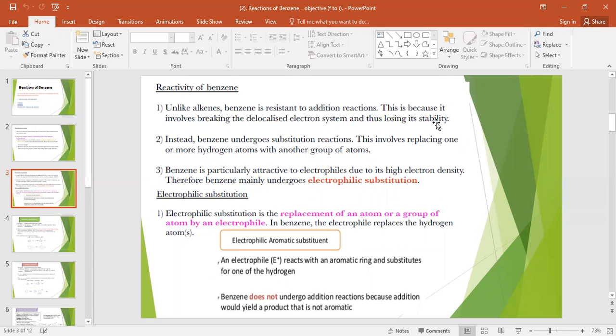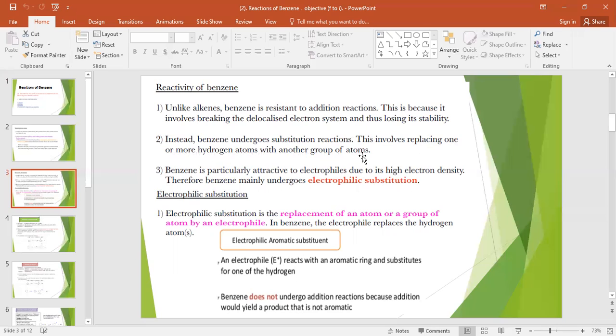So benzene will not give addition reactions, because it would lose its stability. Instead, benzene gives substitution reactions, the replacement or exchange reaction, you can say. This involves replacing one or more hydrogen atoms with another group of atoms.